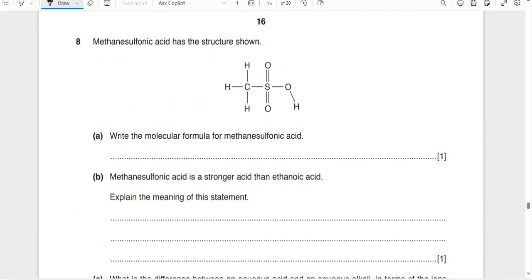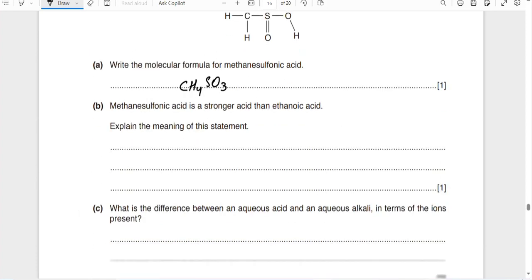Methane sulfonic acid. Write the molecular formula. It is C1, hydrogen how many? 3 and 4, H4. Sulfur 1. Oxygen how many? 3 oxygen.